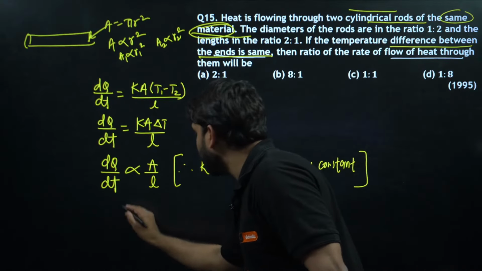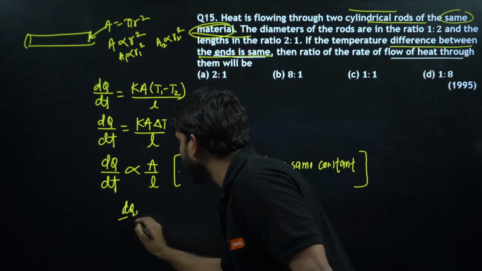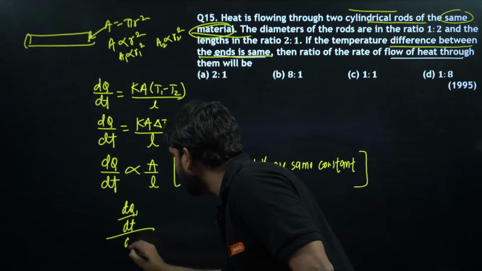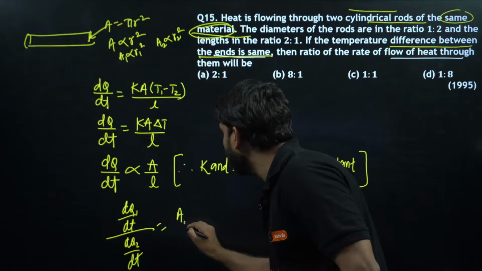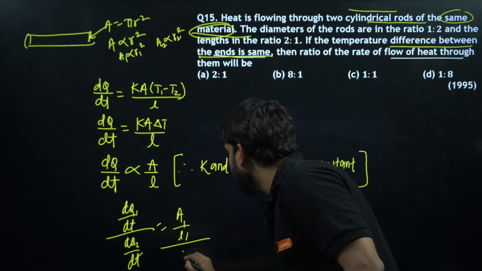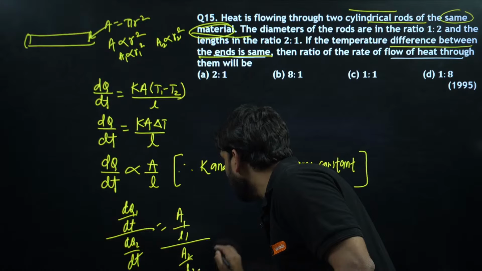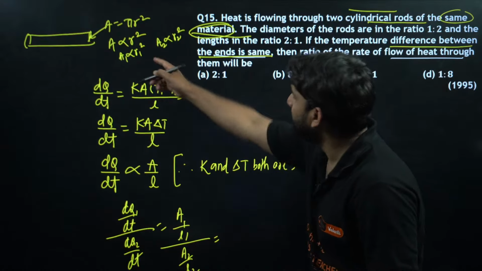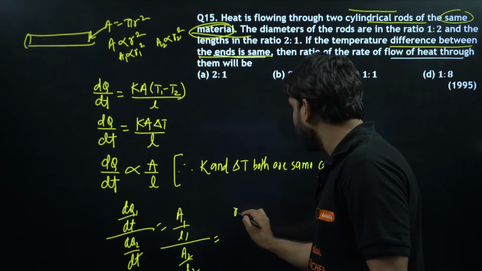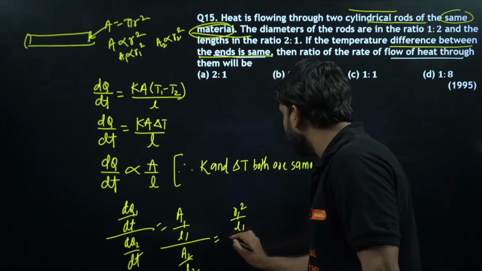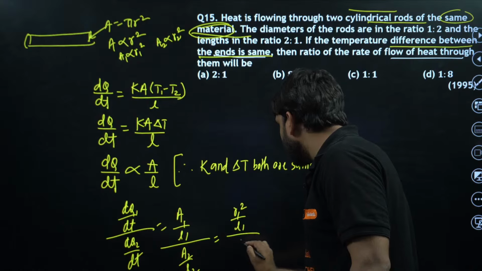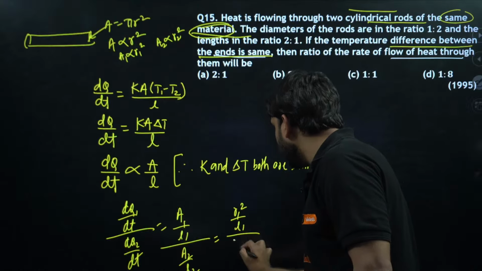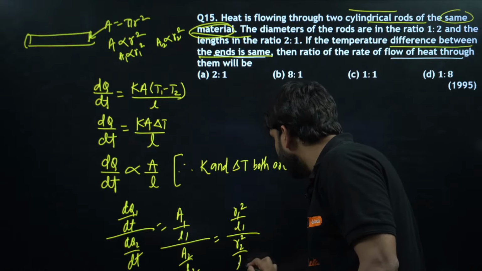So just apply the formula dQ1 by dt divided by, for the second rod, dQ2 by dt. So this will become A1 by L1 divided by A2 by L2, and A1 will be replaced by R1 square by L1, and A2 will be replaced by, because that depends directly on radius whole square, R2 square divided by L2.